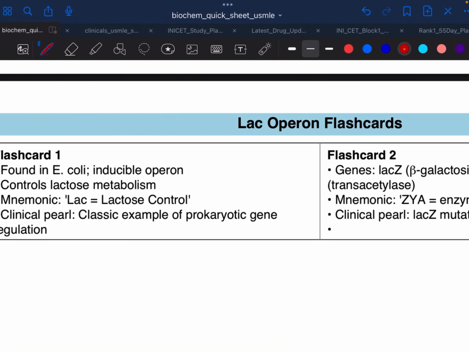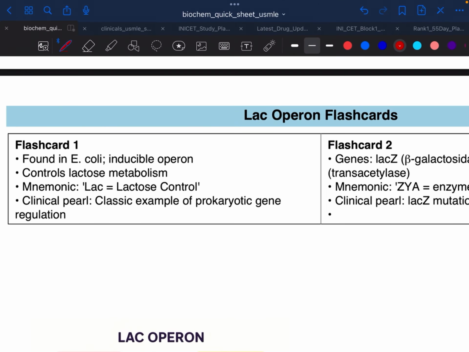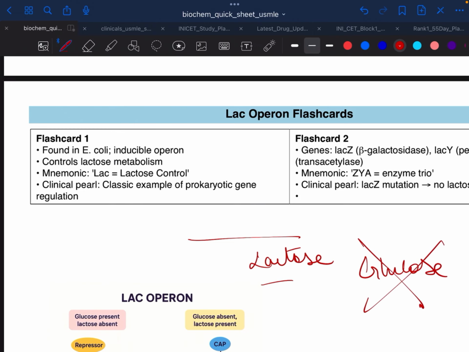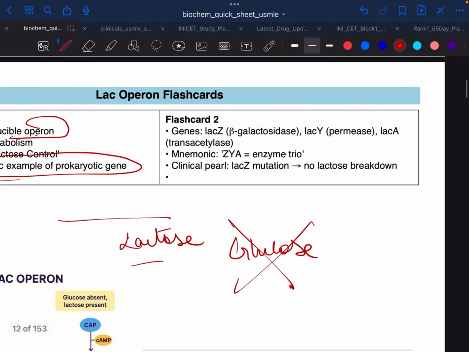The Lac Operon is very simple. We just have to remember that to start this process we need lactose, and we need that glucose should not be there. Glucose should not be there, then only the Lac Operon will be active. In E. coli it is an inducible operon. This is also asked. Not semi-inducible, this is inducible. It is lactose metabolism controlled by this, a classic example of prokaryotic regulation.